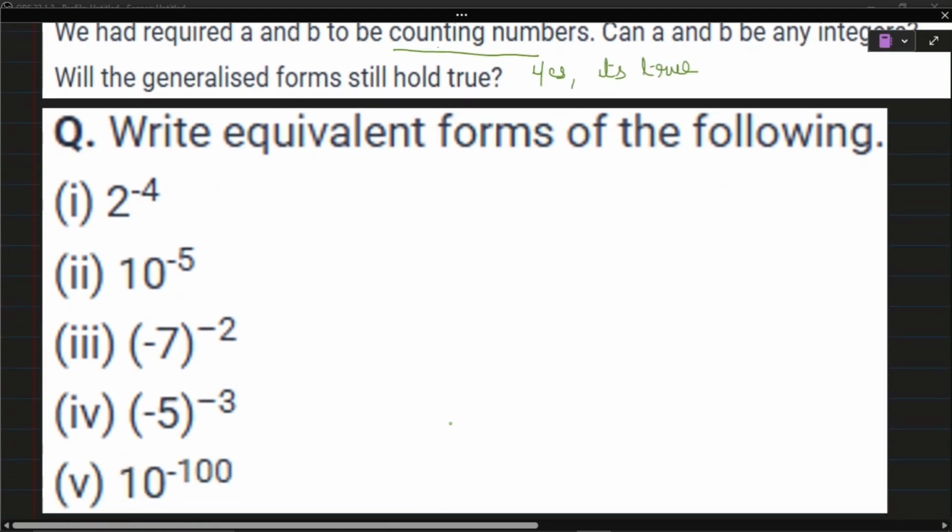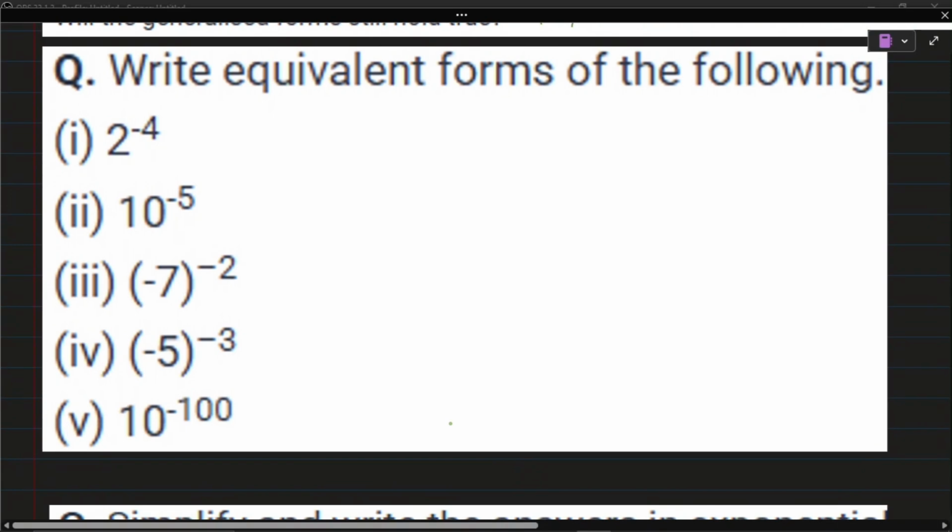Next question, write equivalent forms of the following. N raised to minus a. Anytime if the power is negative, you can make it positive by taking it in the denominator, 1 by n raised to a. Here power is negative and that power you can make positive by writing 1 by n raised to a.